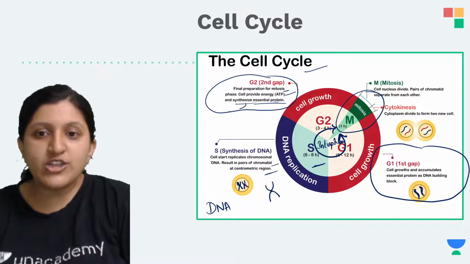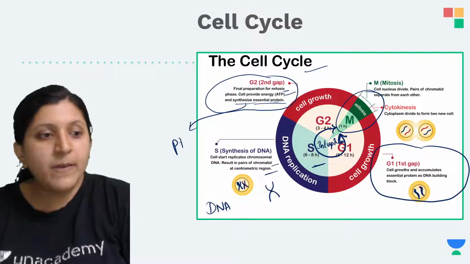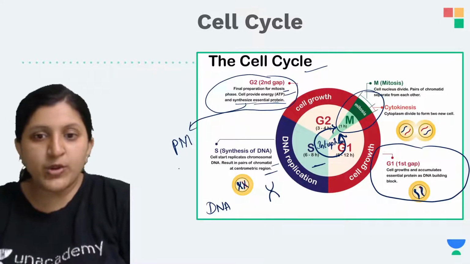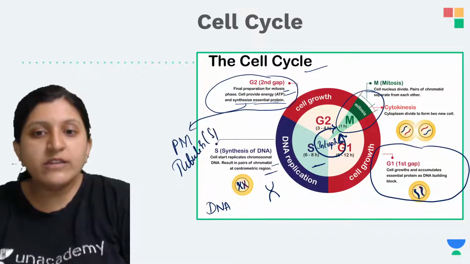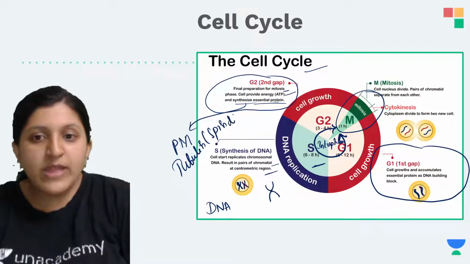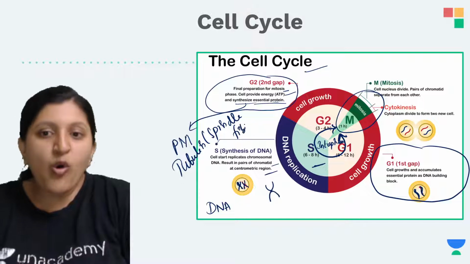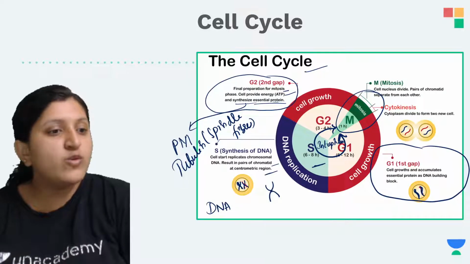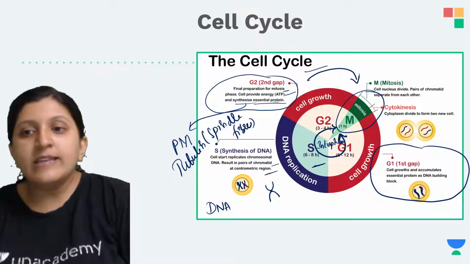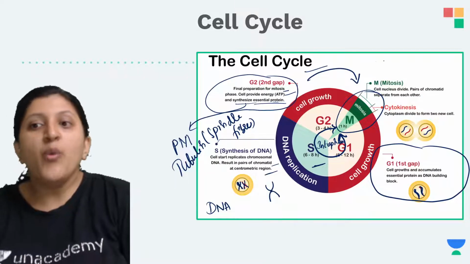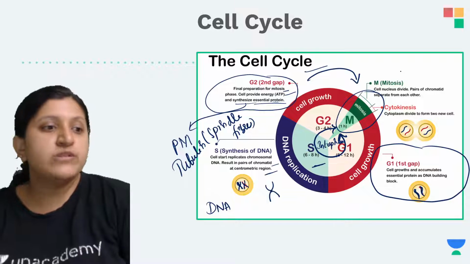What are those essential proteins? The plasma membrane proteins, and the tubulin protein required for spindle fiber formation. All those are produced here in the G2 phase. Only after that does the M phase occur, where the cell is going to divide.